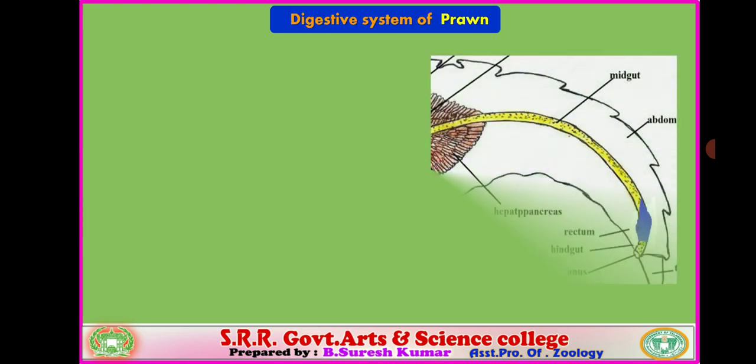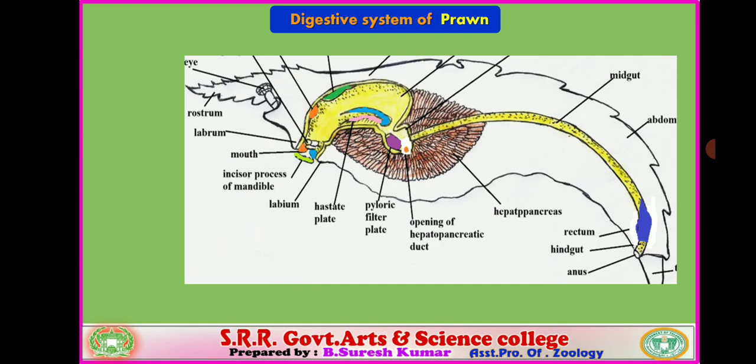We will verify all these parts in the visual representation. You observe, this is the fleshy labrum, the orange color structure. Then the incisor processes, plate-like structures, and the blue color structure you verified is the labium, the lower lip. So these three structures surround the mouth. Followed? Right.